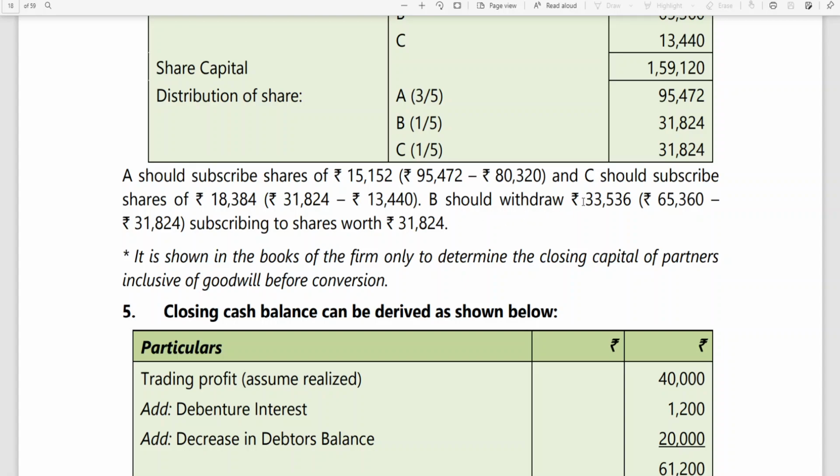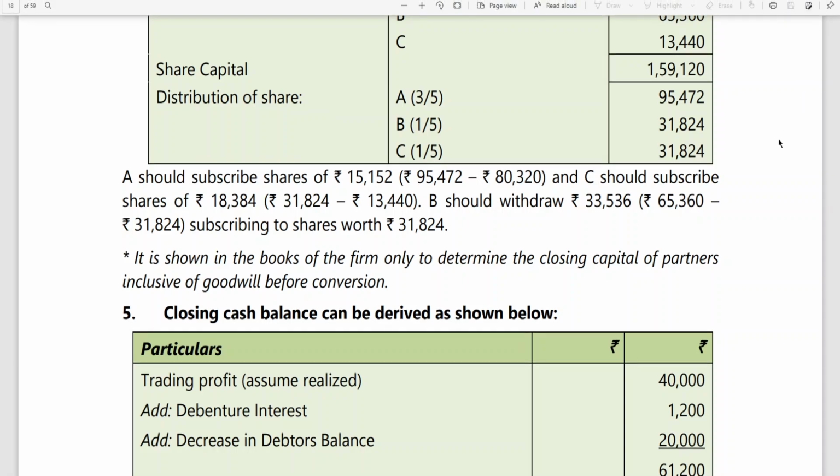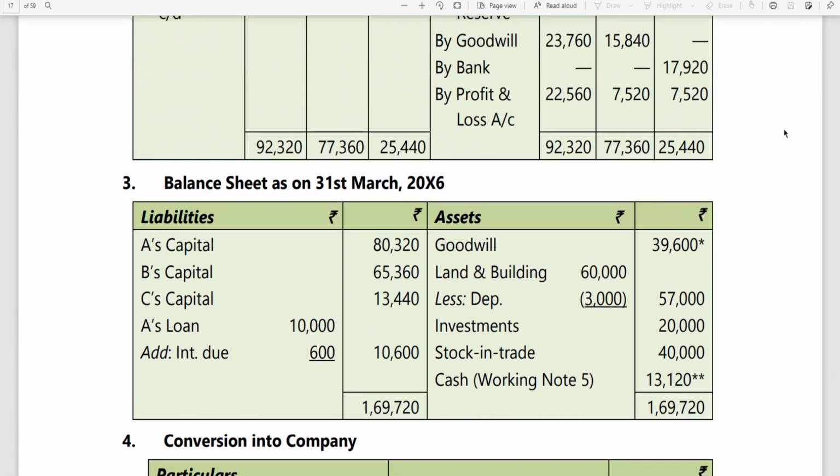This we have learned in CA Foundation. A partner having excess has to be paid cash. A partner having deficiency has to bring the deficiency in cash. That cash here is used for buying the shares. Excess cash he can't use to buy; he simply takes away the money. So it is shown in the books of the firm only to determine the closing capital of the partners inclusive of goodwill before conversion. The balance sheet is talking about this goodwill, right?